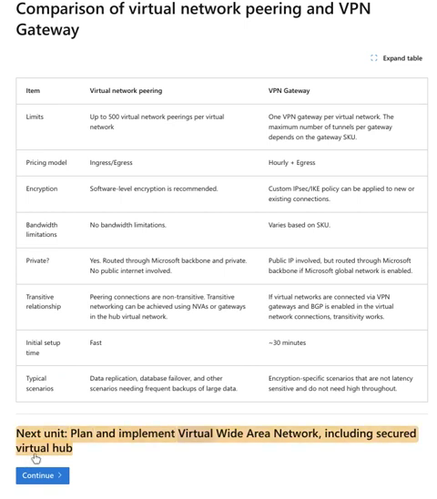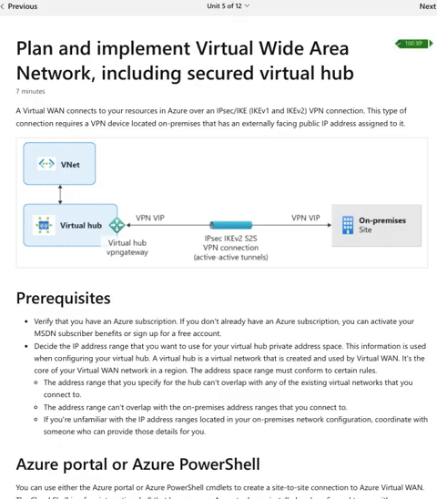Next unit: plan and implement virtual wide area network, including secured virtual hub. Continue. Need help? See our troubleshooting guide or provide feedback. Plan and implement virtual wide area network, including secured virtual hub. Completed. 100 XP. 7 minutes.